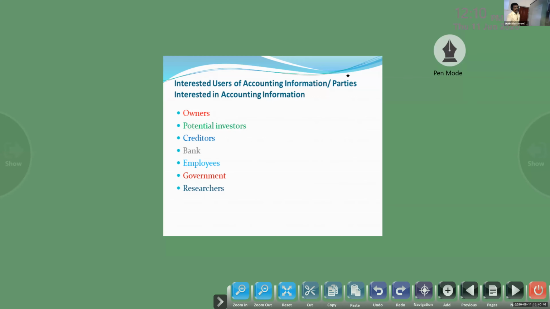Next, government. Government also checks our profit and loss account and balance sheet on account of income tax, sales tax, and excise duty. To find that out, they will look at our profit and loss account and balance sheet.